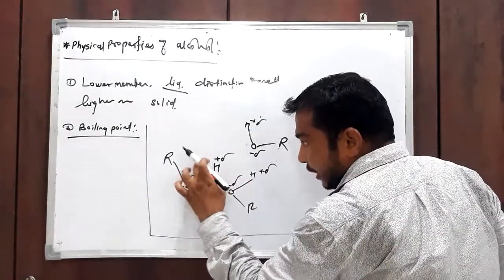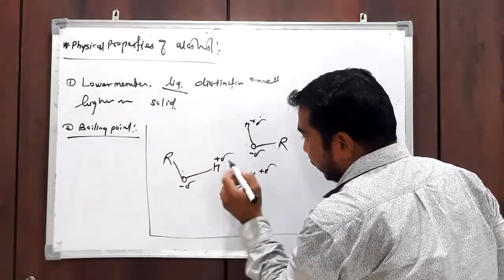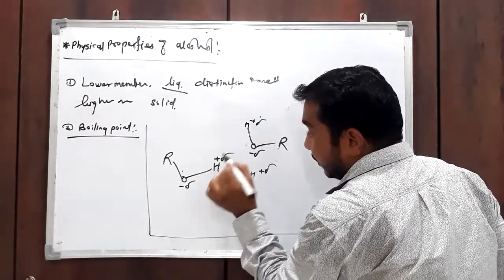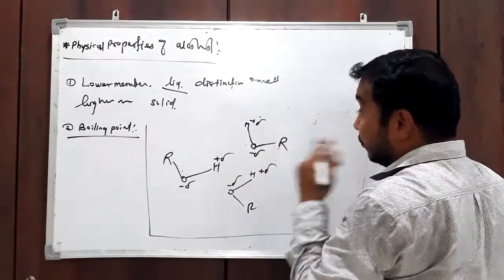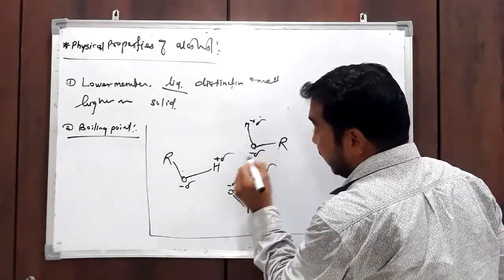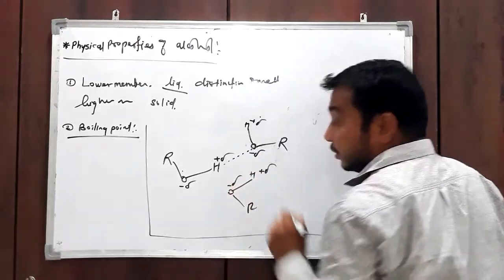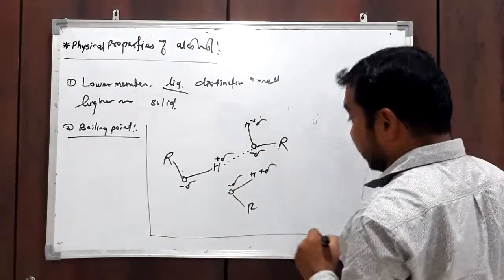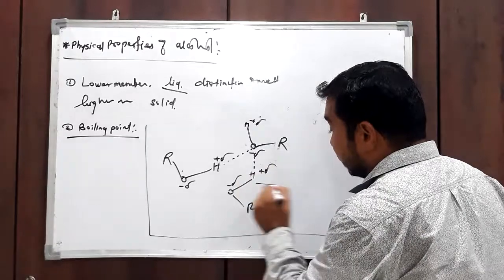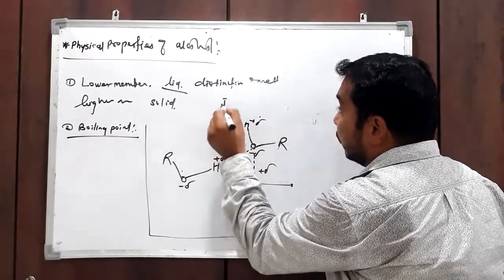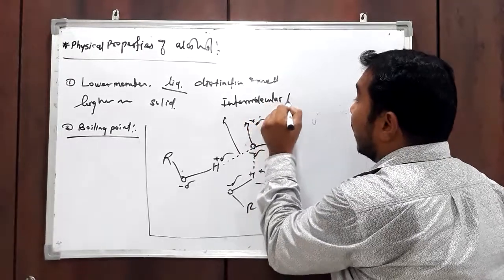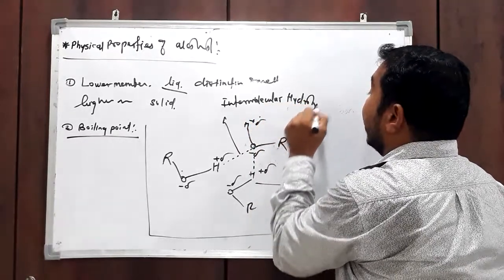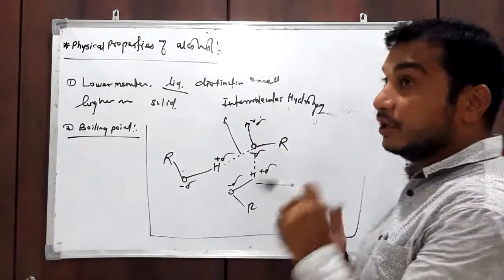The hydrogen atom of this molecule, having partial positive charge, gets attracted toward the oxygen atom of another alcohol molecule, because oxygen has negative charge. So a weak bond is going to form, and that's why intermolecular hydrogen bonding is present in alcohol.